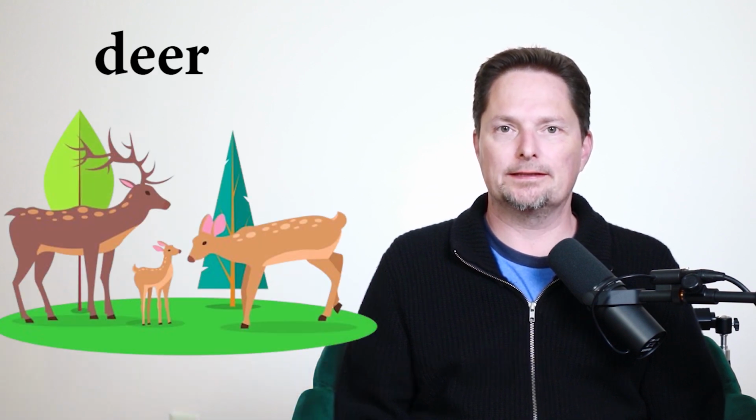And these are deer. One deer, two deer, three deer. Don't say deers. The singular and the plural are the same. Example, there are a lot of deer in the forest. Let's practice. Are there a lot of deer in the forest?